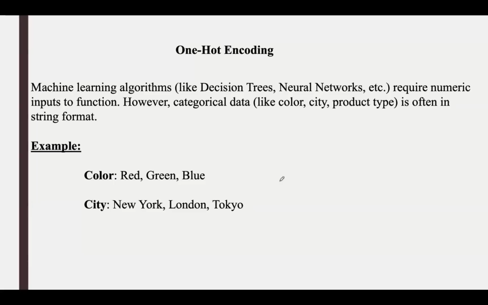In this lecture, let us discuss one-hot encoding, which is a simple and commonly used technique in machine learning as well as natural language processing. This is mainly used to represent categorical data as binary vectors. So why do we need to represent this categorical data as binary vectors?